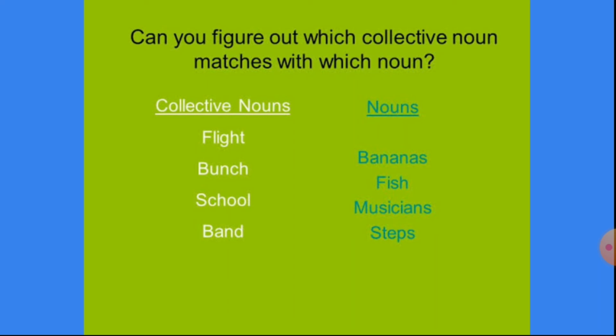Bananas, fish, musicians, steps. Now please guess in your mind which noun will be connected with the collective noun. Okay, let us see.